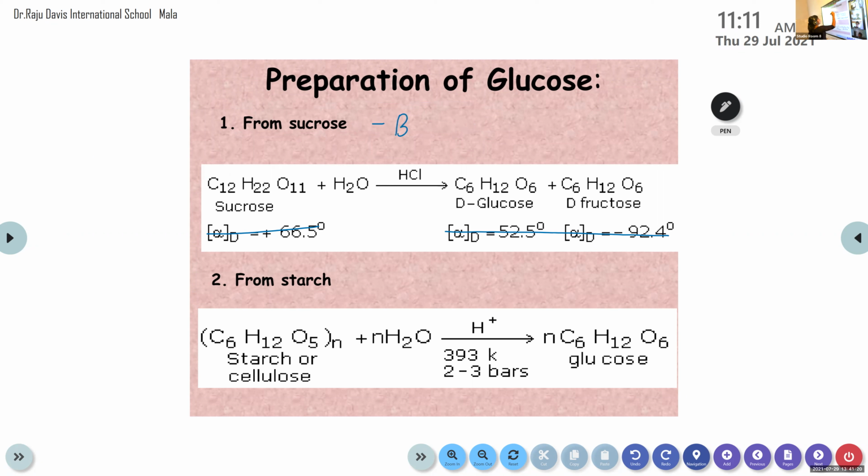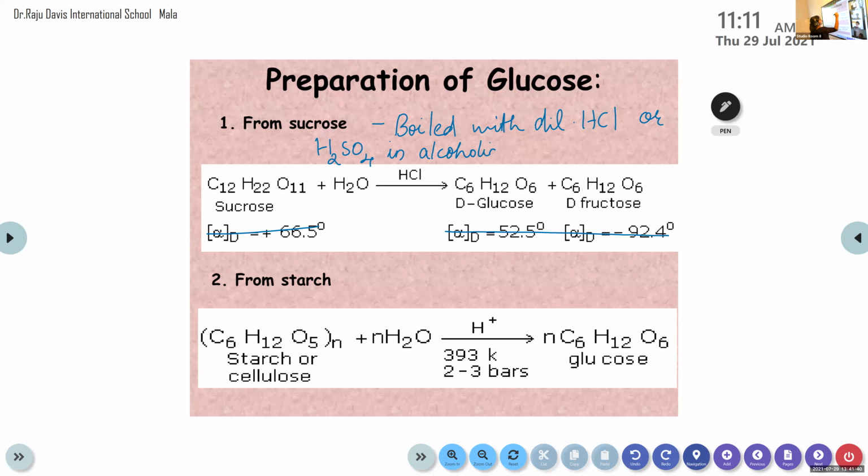You can write along with this: boiled with dilute HCl or H2SO4 in alcoholic solution.